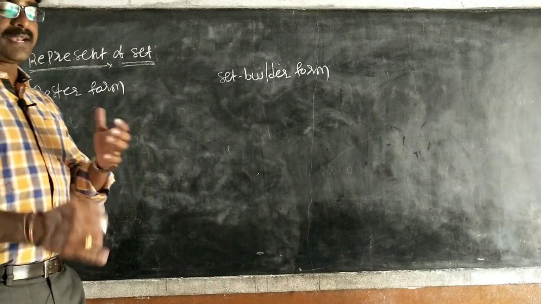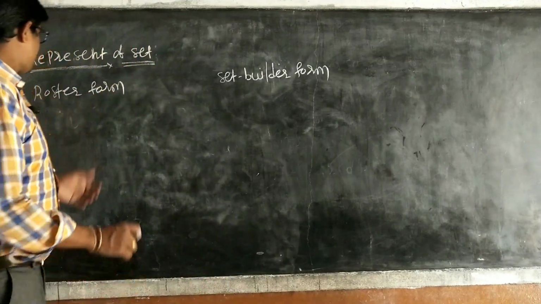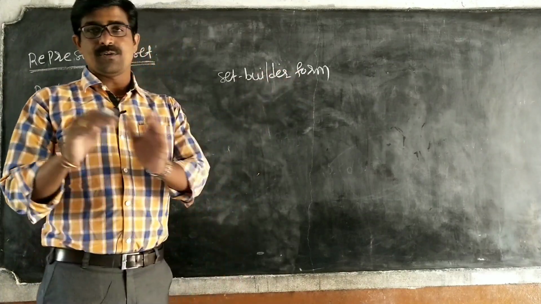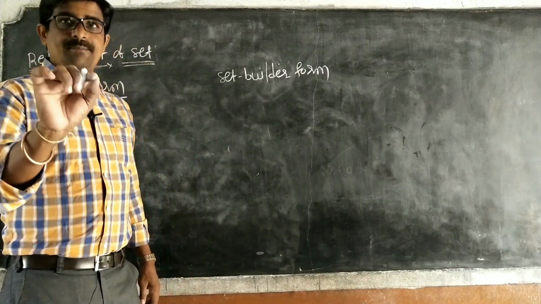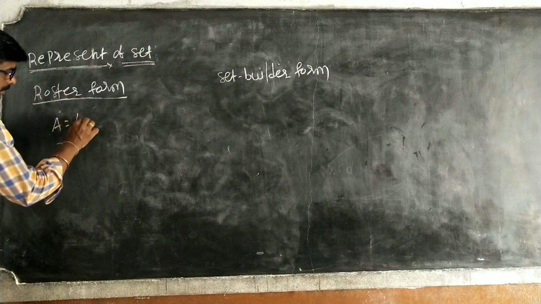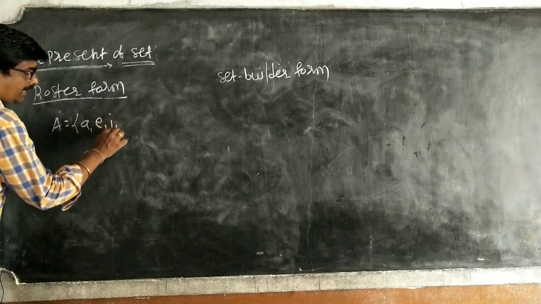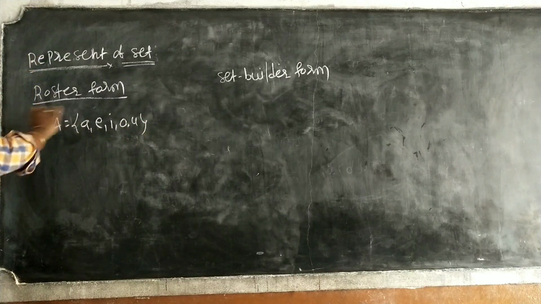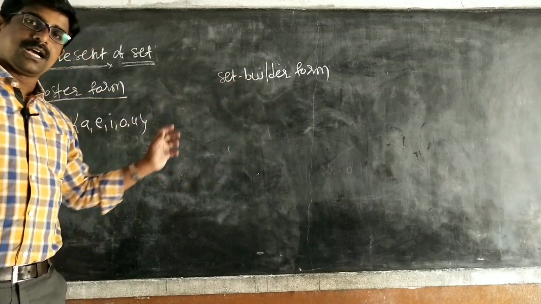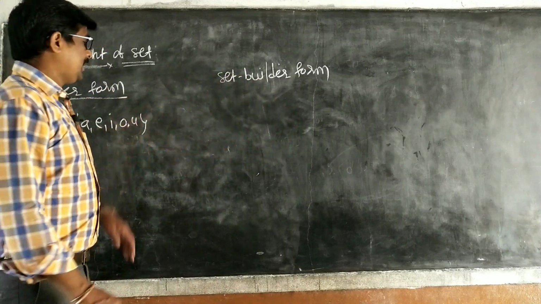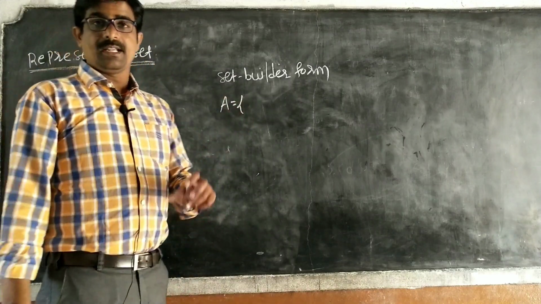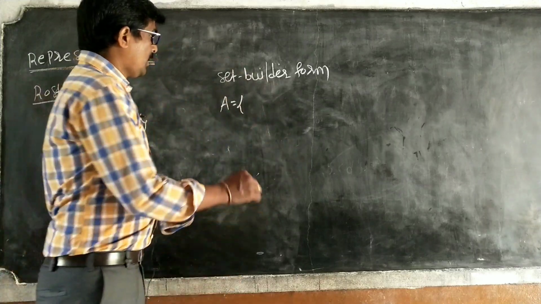How do we represent the elements of a set? First one is roster form. Second one is set builder form. What is roster form and what is set builder form? For example, I am taking set A. A is equal to A, E, I, O, U. That is roster form, a list form. Writing out all the letters is called roster form. Next, set builder form. If I take set A, we have to write the common property, the common rule. What is the rule?